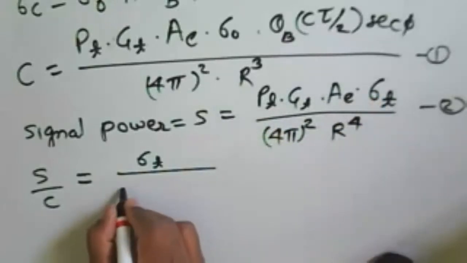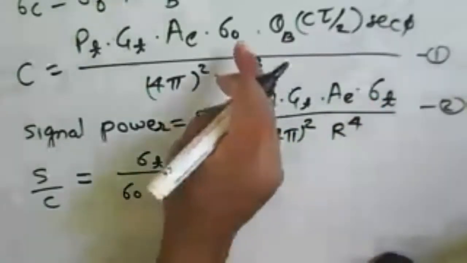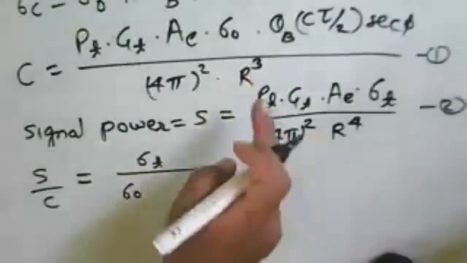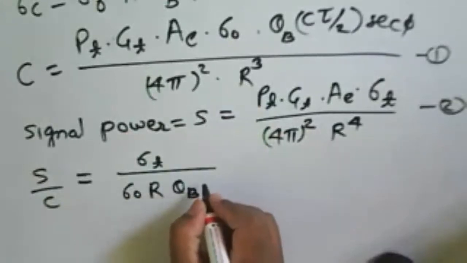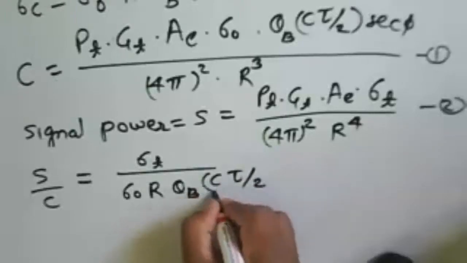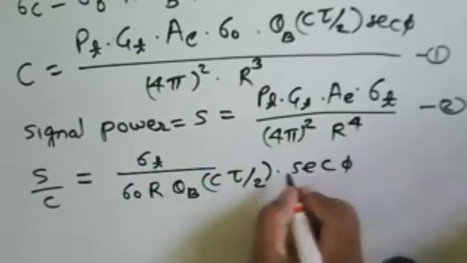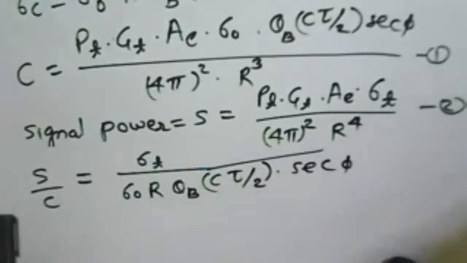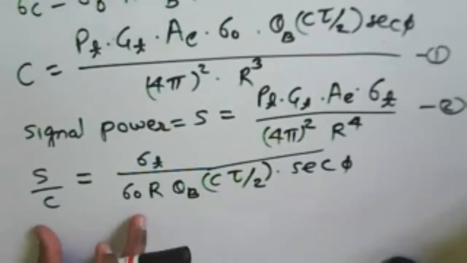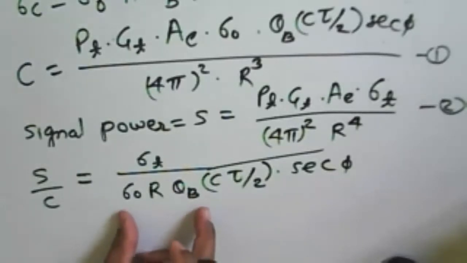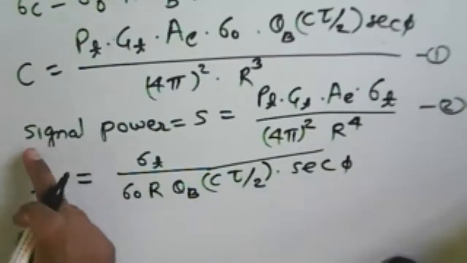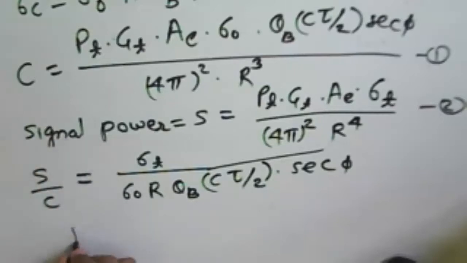And we have the term of what? Sigma 0, because R raised to 4 is there, so R will be here. We can say R, then theta B, C tau by 2, into sec of phi. Now from this equation S by C, we can find out the maximum range, the maximum range that will be used to obtain the minimum signal to clutter ratio.